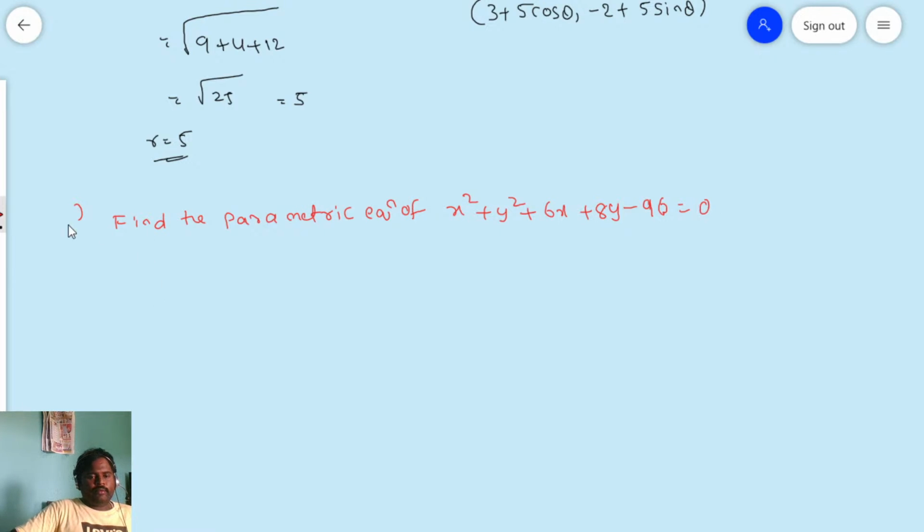Okay, find the parametric equations of x square plus y square plus 6x plus 8y minus 96 is equal to 0. Okay, next problem. Another method I am going to solve. This is a work for you. Okay, next another model.